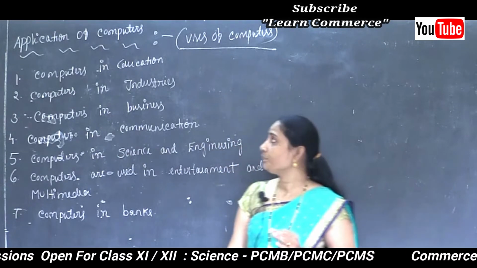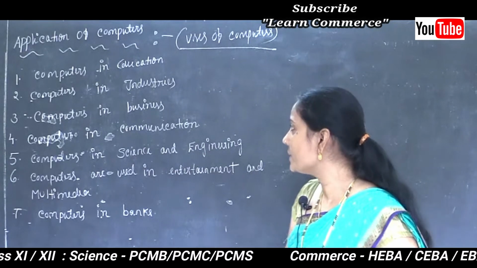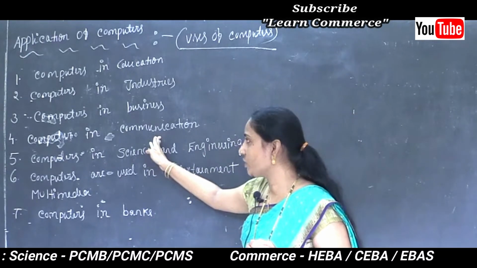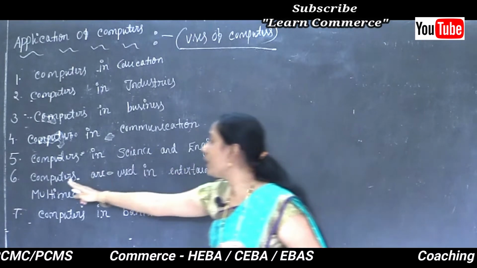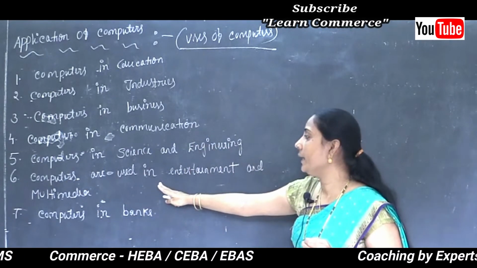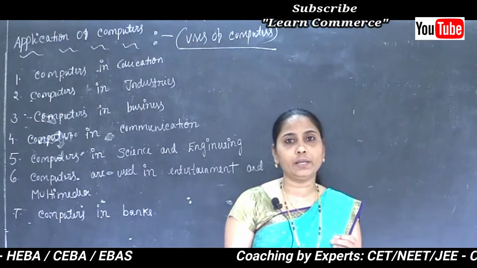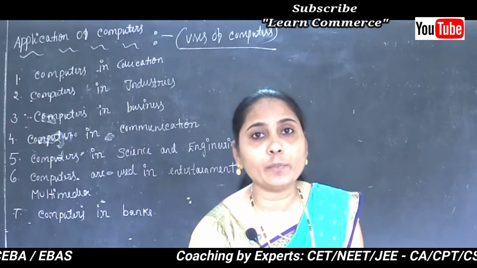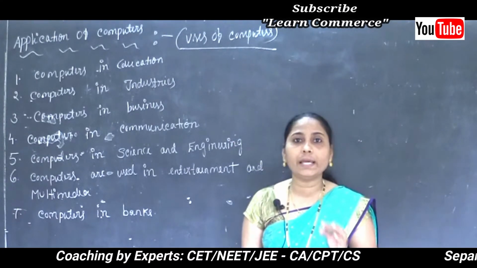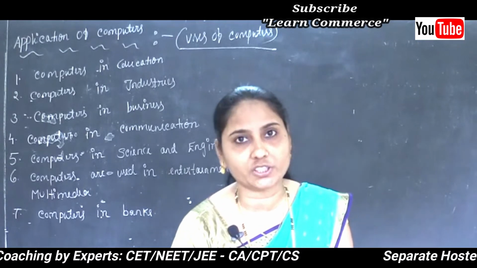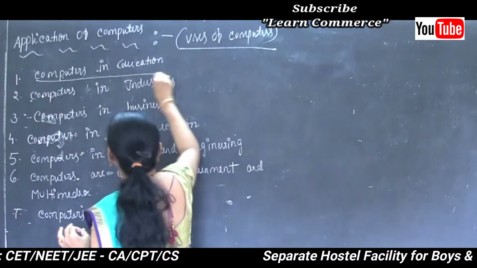Second, computers in industry, computers in business, computers in communication, computers in science and engineering, computers used in entertainment and multimedia, and finally computers in banks. So totally 7 points are there, and I am going to tell many points in each concept. First of all, I am going to select computers in education.